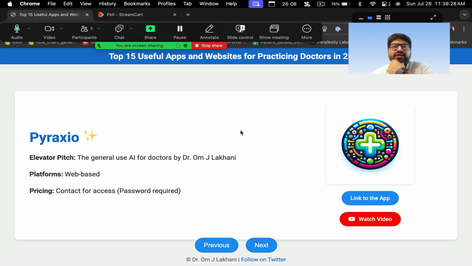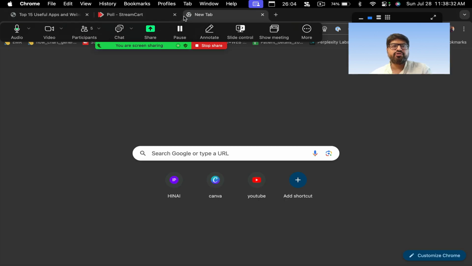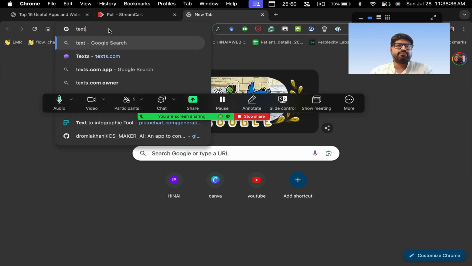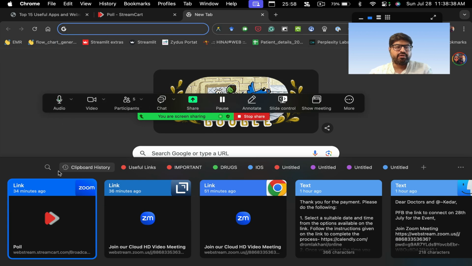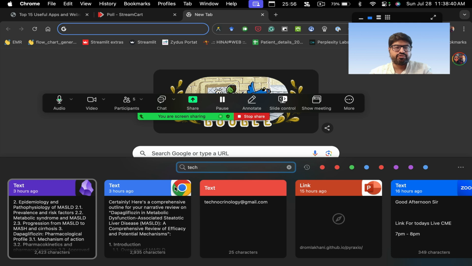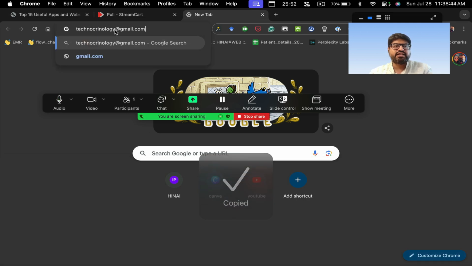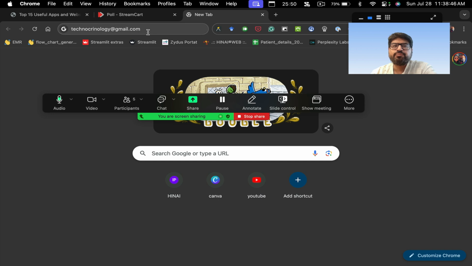So we have developed something called Pyraxio. Again, the links are there. Wherever the password is required, you will have to enter this password. I'll just write that down. So it's technochronology at gmail.com. Okay. And I'll show you examples of these apps as well. So that's the password, basically technochronology at gmail.com. So if it prompts you for the password, this is the password you need to enter.